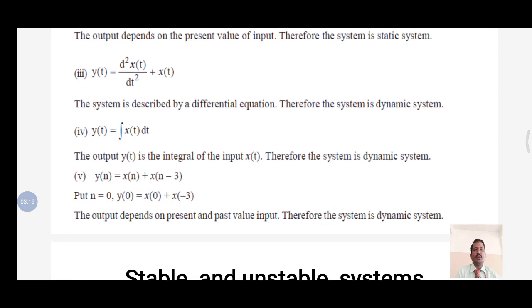Next one, y of n is equal to x of n plus x of n minus 3. See that the equation has minus 3. So the system is always said to be dynamic.